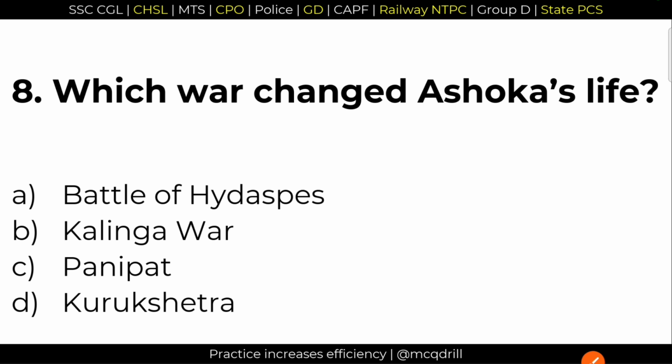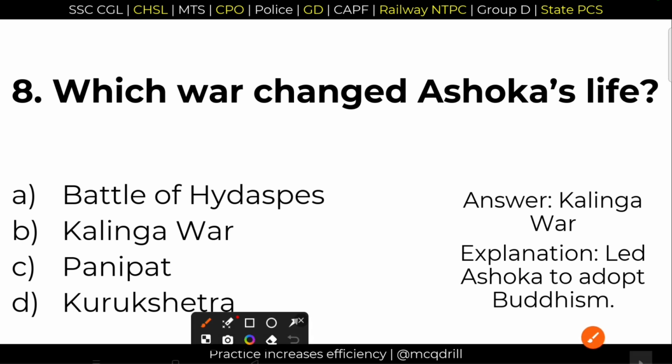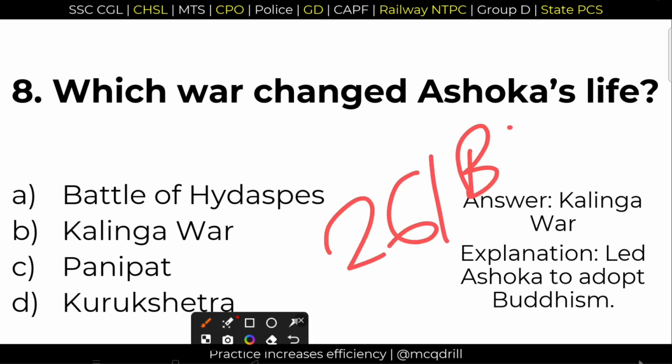8, which war changed Ashoka's life? It was the Battle of Kalinga. Option B, Kalinga War, which was fought in the year 261 BCE. And after the Kalinga War, Ashoka embraced Buddhism. So option B is the right answer.